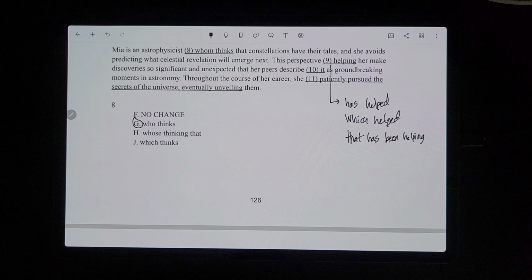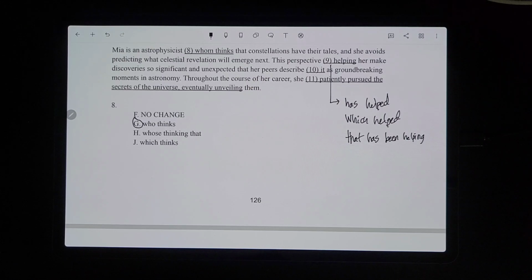It would be has helped her make discoveries so significant and unexpected, because it's already happened, she's already made those discoveries.